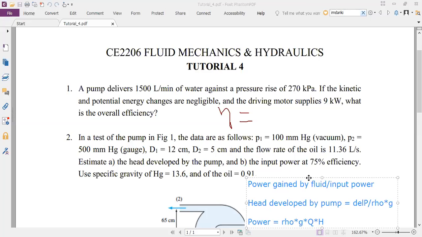What it's telling you is that the pressure rises so and so, if the kinetic and potential energy changes are negligible.